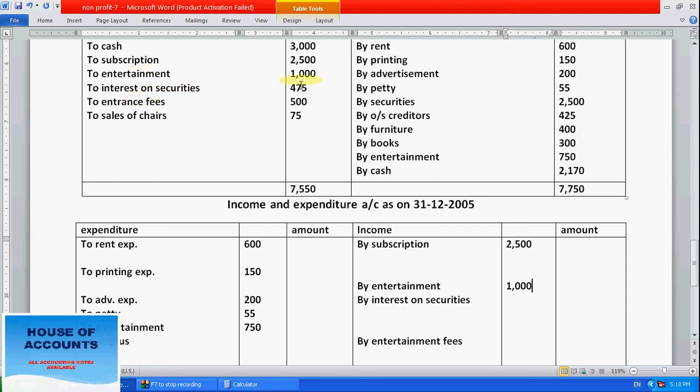Next, interest on security: we are receiving interest from our securities, meaning our investment. Entrance fees 500, so write entrance fees here. Sorry, entertainment is actually outside, write entertainment outside 1000.